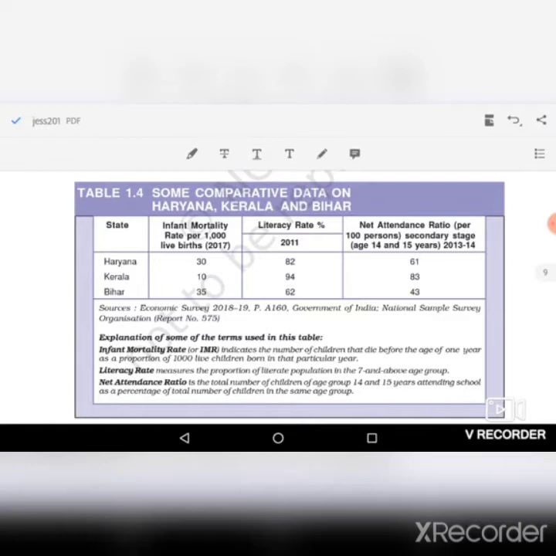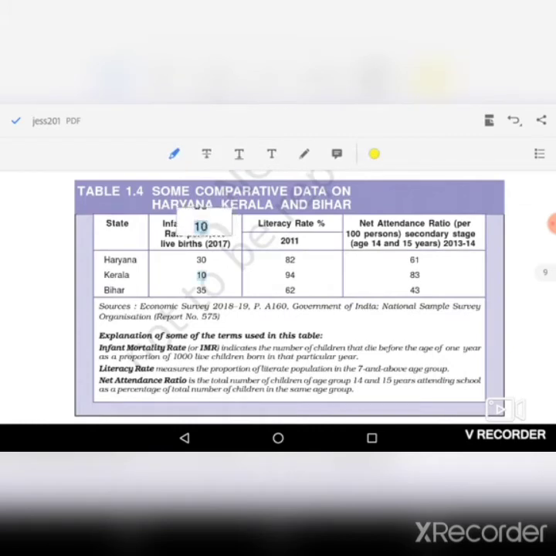So that is infant mortality rate. The lower the infant mortality rate, the better the health condition of that state. The health status of that state is very good compared to other states if the infant mortality rate is lower. So in case of Kerala,